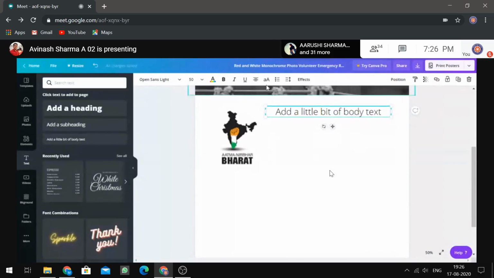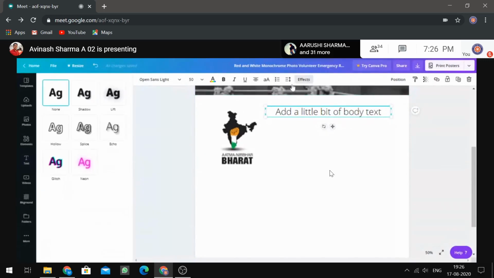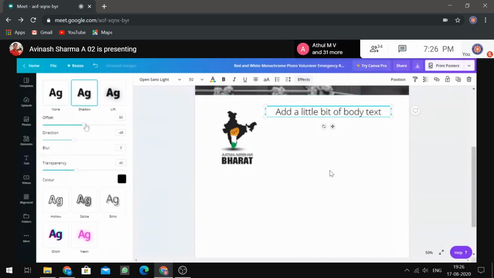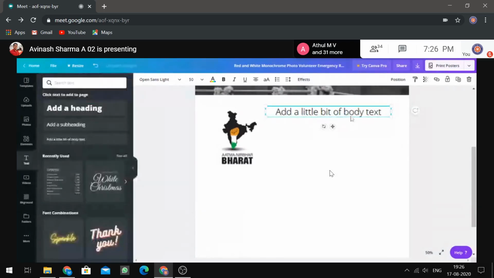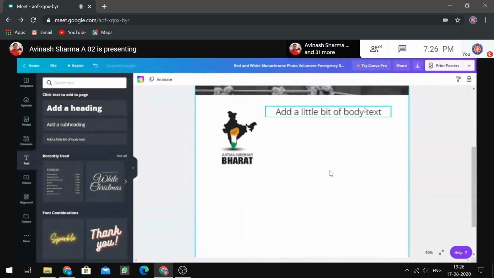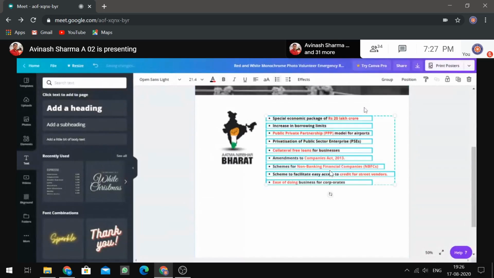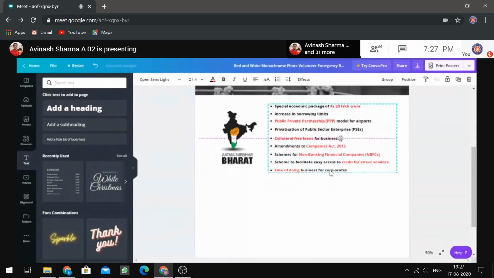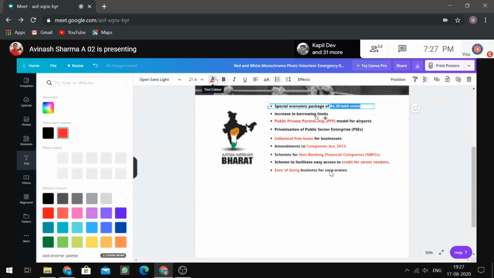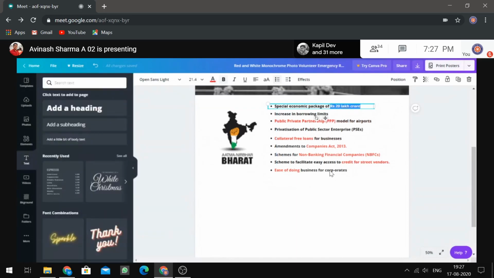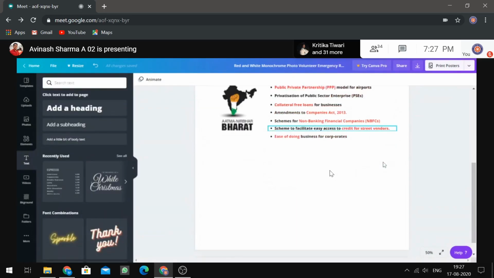Making a bullet point is from here. All the effects of text can be done from here, like shadow and all. I have already copied this, so let me paste. So here we have all the text which we will be using. The color of individual text is changed by selecting the text whose color you want to change, clicking on the text color option, and changing it from there. There's no issue. So this is how we can do that.